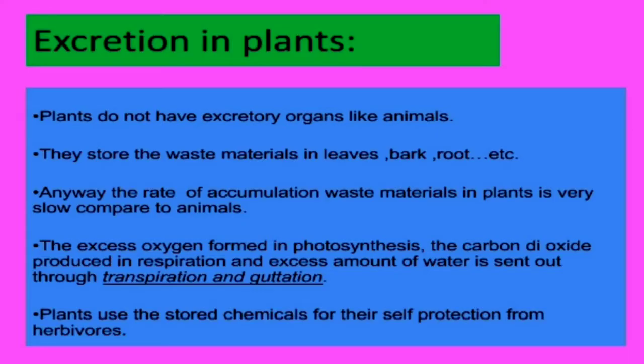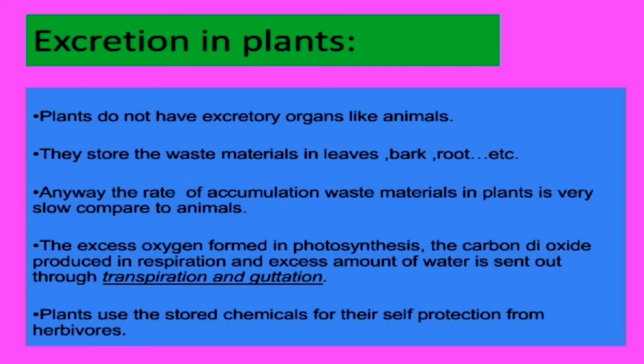In today's class, I am going to discuss the process of excretion in plants. Unlike animals, plants do not contain any excretory organs. They store the waste materials in leaves, bark, root, etc. Anyway, the rate of accumulation of waste materials in plants is very slow compared to animals.